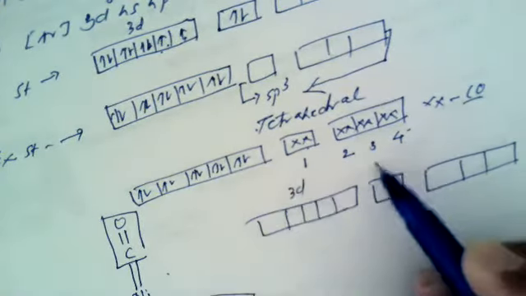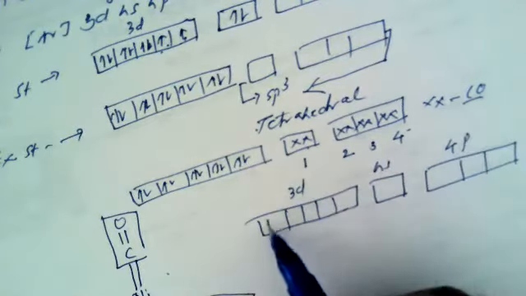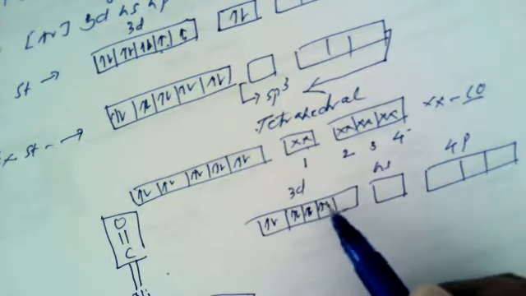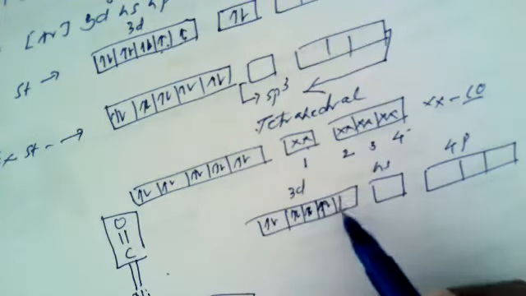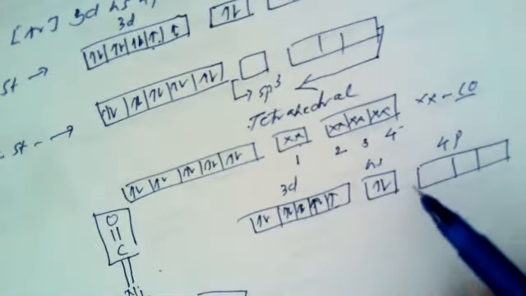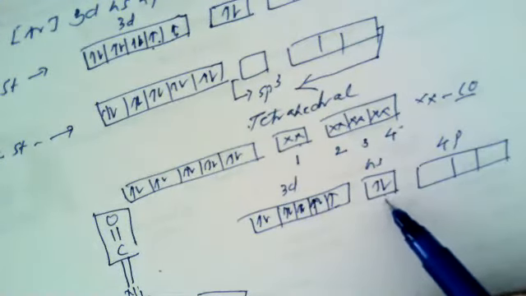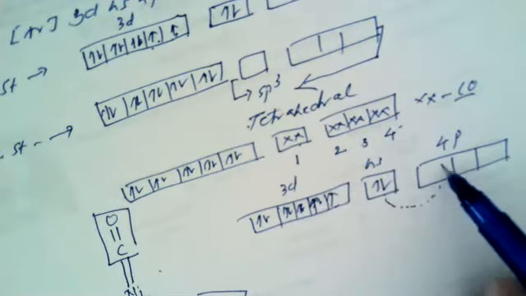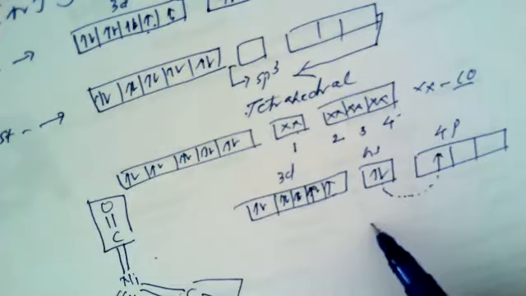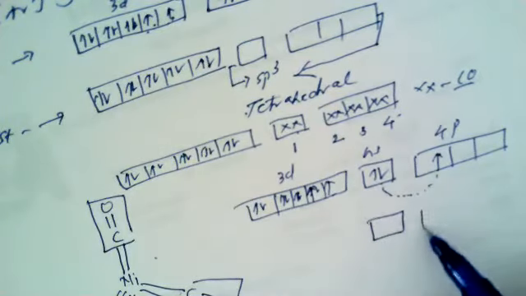The 3d orbital contains in all 8 electrons like this, and the 4s orbital contains 2 electrons. It is assumed that one of the electrons is unpaired and promoted to the 4p level. So the excited state electronic configuration can also be shown.